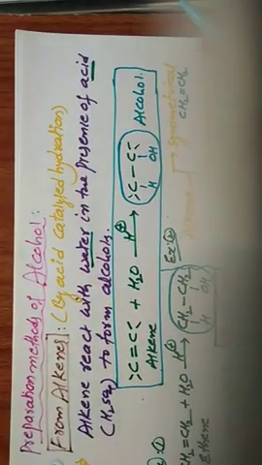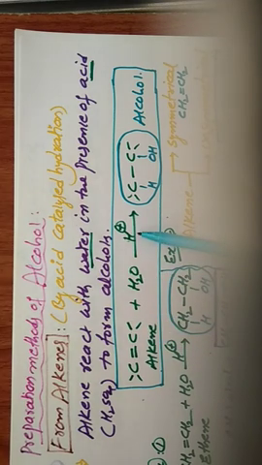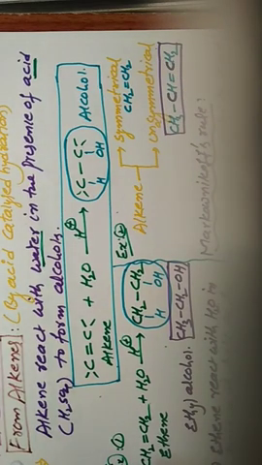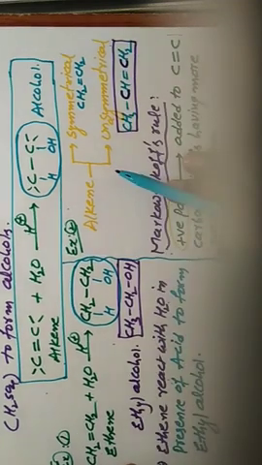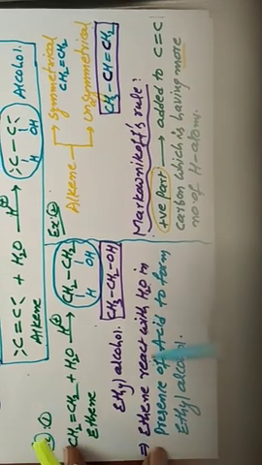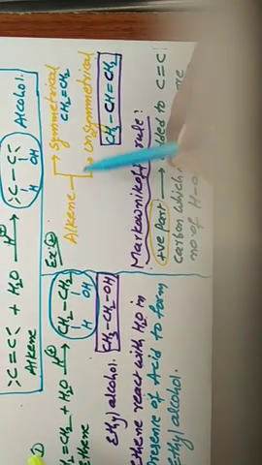Complete information on the alkene general reaction: alkene, water, H plus, the pi bond is removed, one hydrogen atom is attached to one carbon and the OH group is attached to the other carbon, and finally we get alcohol. First example, ethene, a simple molecule. Ethene reacts with water in the presence of acid to form ethyl alcohol. This is the reaction. Next, for alkenes, symmetrical or unsymmetrical, we follow the Markovnikov rule.